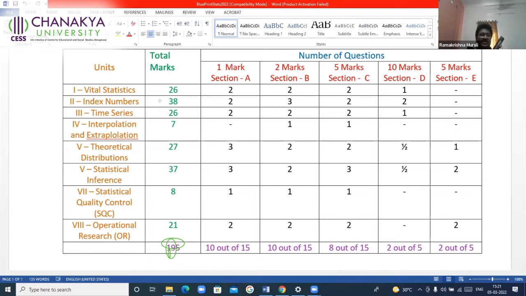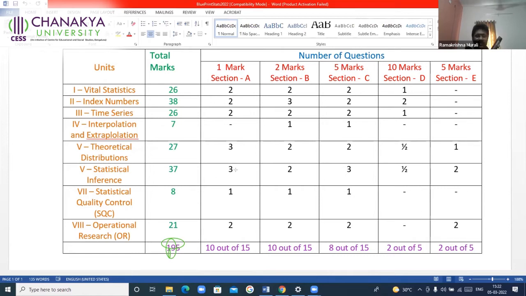So this is the weightage that is given for different units. The easiest chapters are vital statistics, index numbers, and time series. If you ignore theoretical distributions, what happens? First consider statistical inference. Generally, average students find it a little difficult. If you completely ignore statistical inference, nothing will happen. You can still score 100 on 100, not even 1 mark less, completely by ignoring statistical inference. Weightage is 37, but actually this chapter takes almost 3 months to complete.